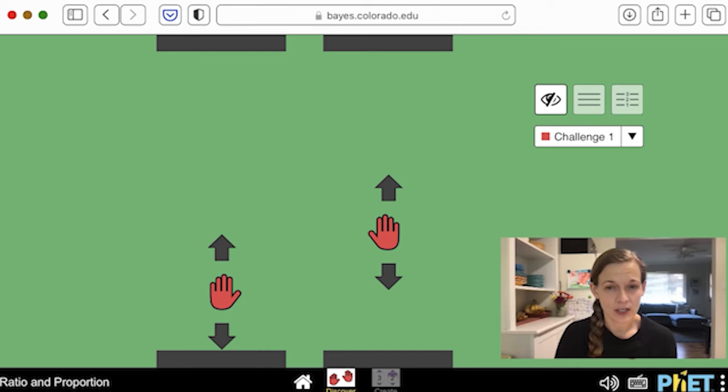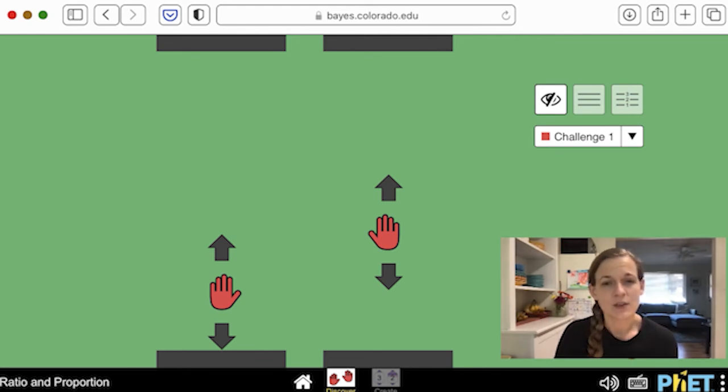You can change the target, or as we call it in the sim, the challenge ratio, and learners can explore moving the hands and finding heights that correspond with the challenge ratio. Next, you can challenge learners to try to maintain the ratio as they move their hands from low to high on the screen. We've done this with learners across age groups, and it's a wonderful example of embodied mathematics learning, where learners have the opportunity to really feel the 1 to 2 ratio, or any ratio you choose, as they have to figure out how to move one hand twice as fast as another to maintain the ratio during motion.